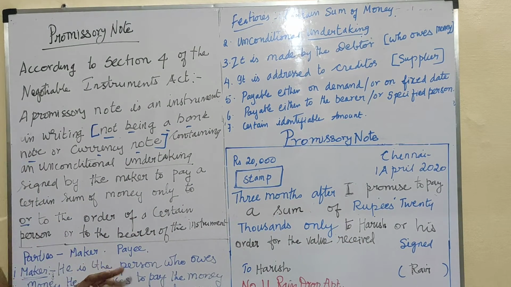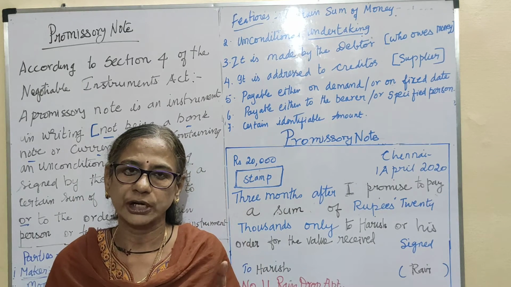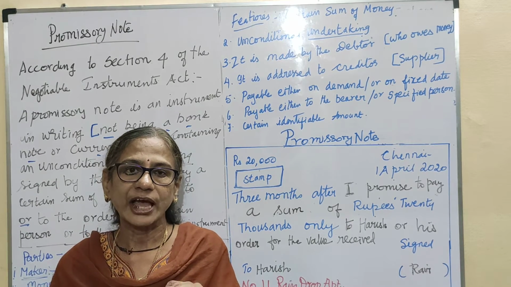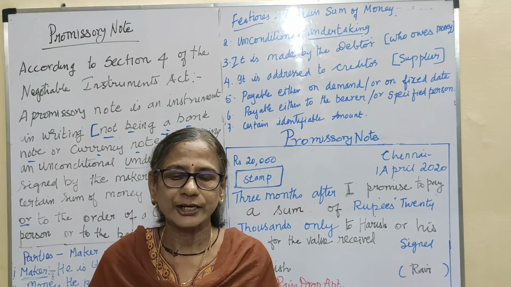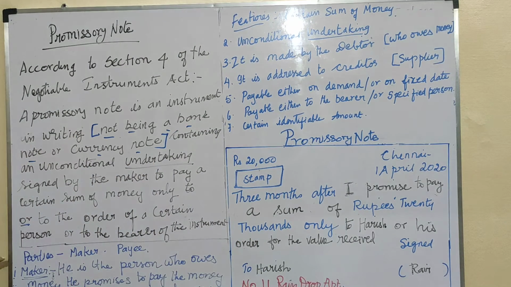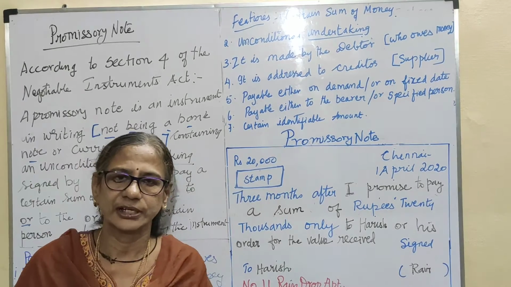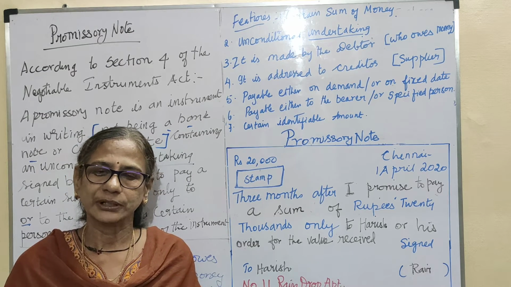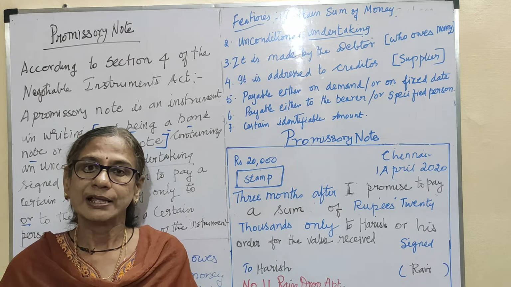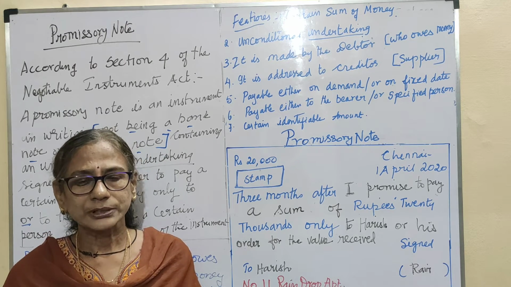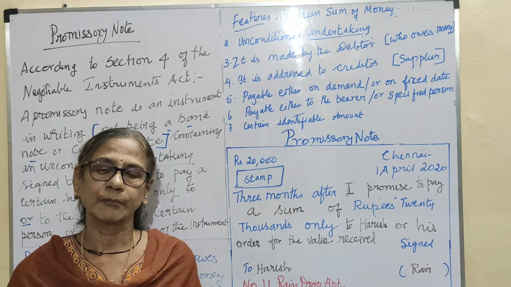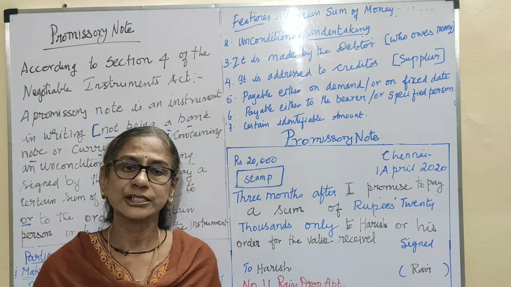In a bill of exchange, the seller is making out the bill. In a promissory note, the buyer writes the note, giving an undertaking, an assurance to pay the money. Now let us see who the parties are. We have seen three parties in a bill of exchange: the drawer, the drawee, and the payee. Most of the time the drawer will be the payee, the receiver of the money. Sometimes he will order someone to collect the money, or pass the bill to someone. That is called endorsement, passing the bill to someone else.